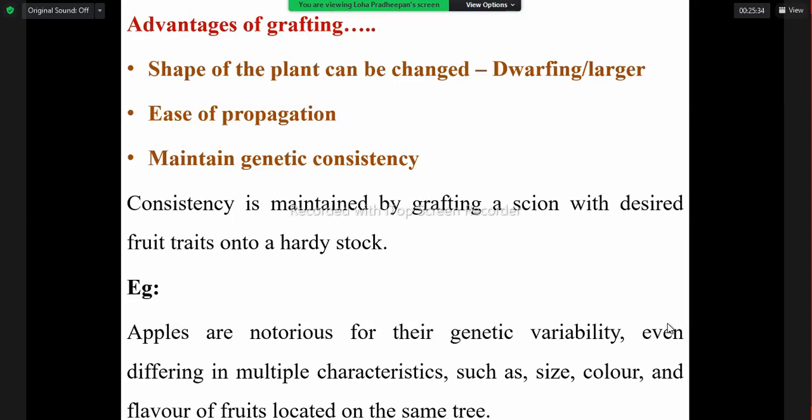We can maintain genetic consistency because true-to-type plants we can develop. In apples, some genetic variability can be observed, so if we go for grafting, we can maintain the genetic purity.